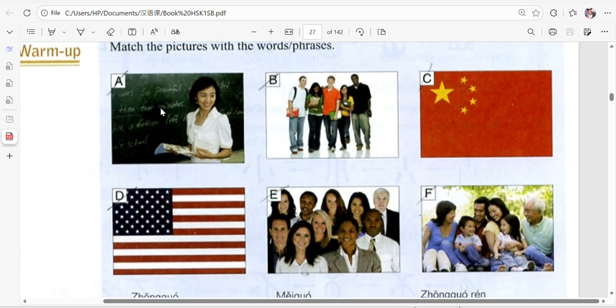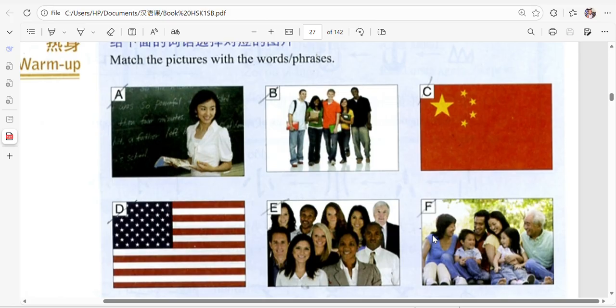All right. I want you to take like 1 minute and look at these pictures, A, B, C, D, E, F, and try to interpret them according to your own thoughts.